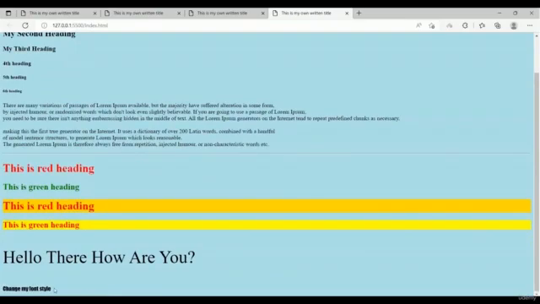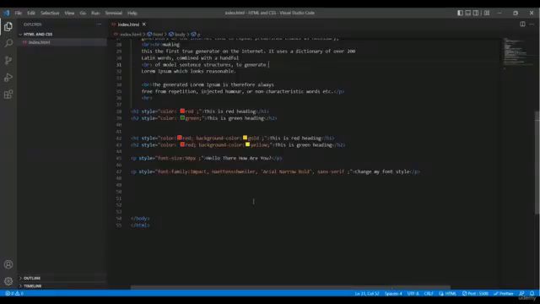Okay, you can take a look. Our font style is changed. So this is a very simple process for how you change your font style. You just have to declare the style for font family for changing the font style, and then you have to declare the font name, and then you have to type your text, and then you have to close your paragraph tag. So this is how you will change the font style.